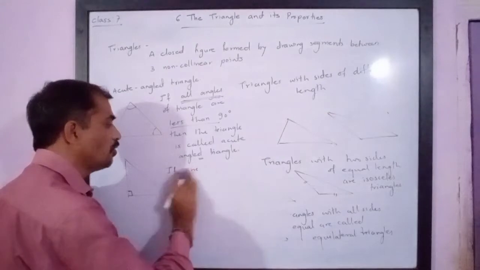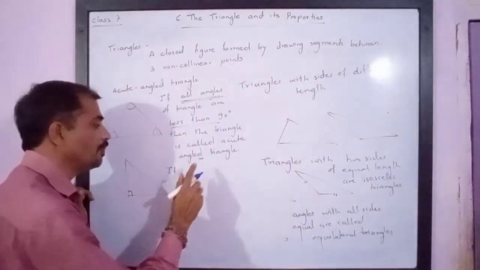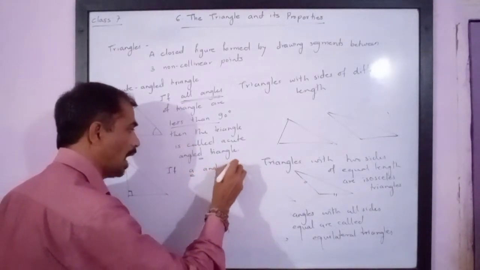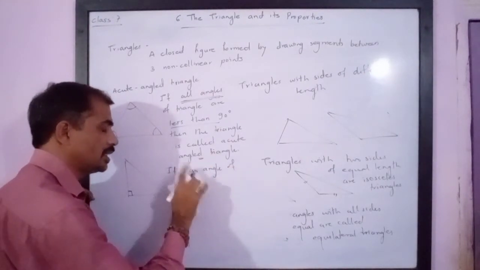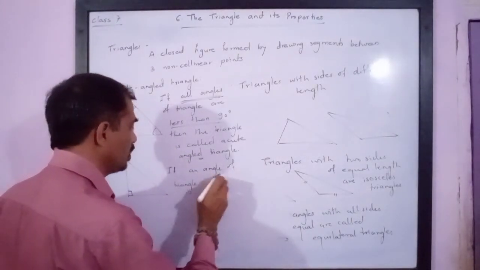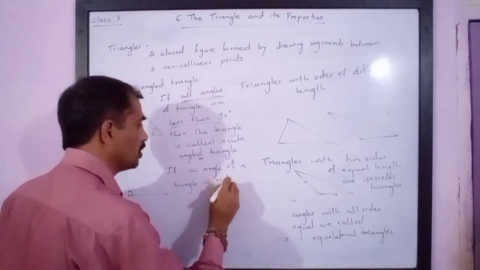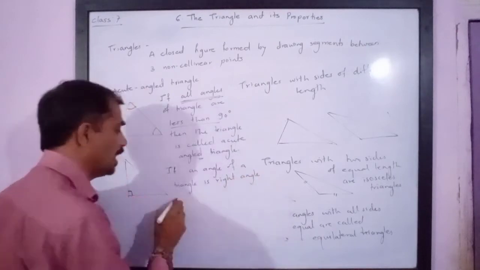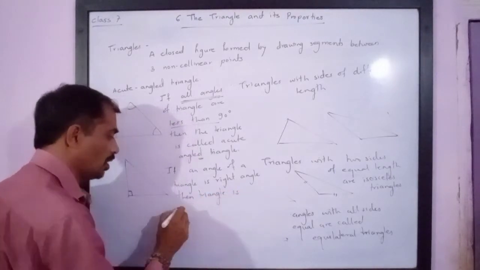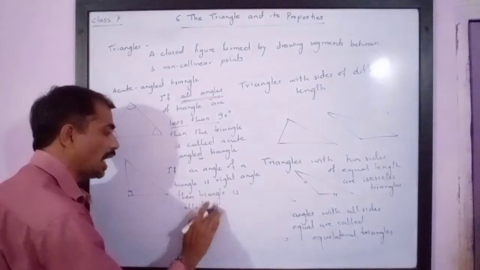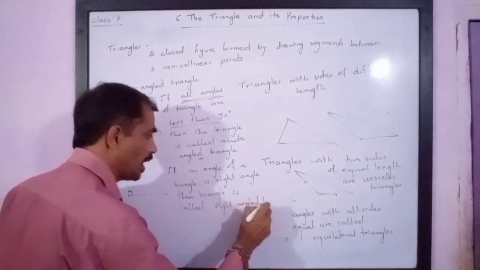Please note, A stands for 1. If an angle of a triangle is a right angle, then the triangle is called a right angled triangle. Right angled triangle.